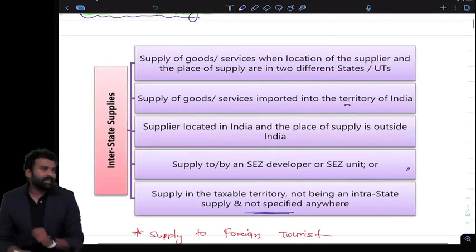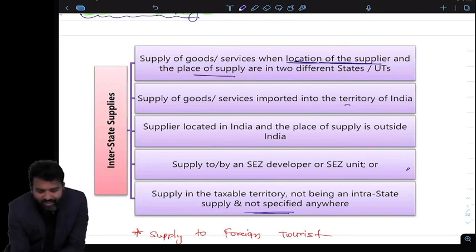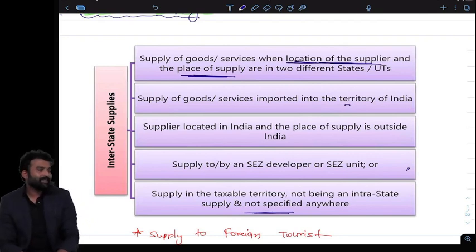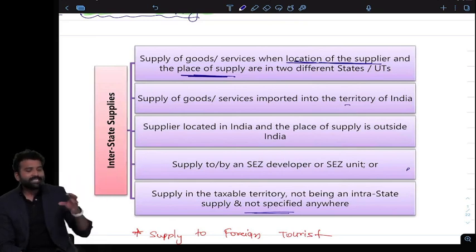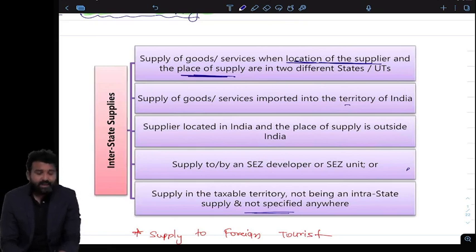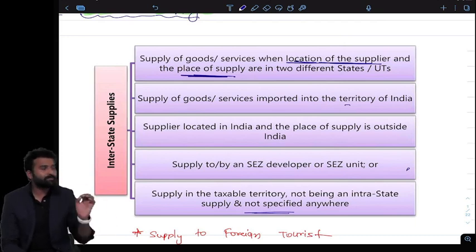This is the definition: when the location of supplier, where the supply is located, and the place of supply are in two different states, that is LOS and POS, location of supplier, from where the goods are supplied, and the place of supply. If both are in the same state, then it is a local supply, an intrastate supply. And if both are in different states, then it's an interstate supply. So in this case, LOS and POS are in different states. This makes it an interstate supply.